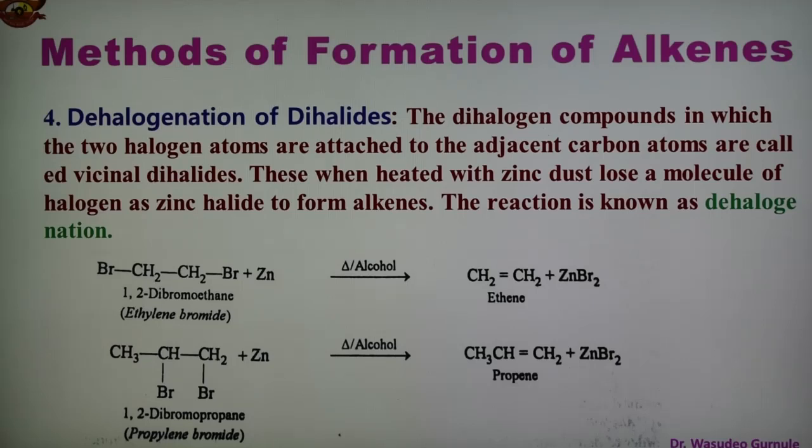So these are the simple reactions of dehalogenation of dihalides. This is the dihalide compound, known as vicinal dihalide. Two halogens are present on two adjacent carbon atoms. Both halogens are removed together, and we get the alkene. So in this way, by the dehalogenation of dihalide, we obtain the alkene compound. So these are the four important methods of formation of alkene.